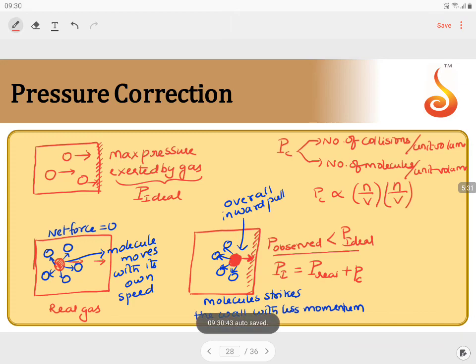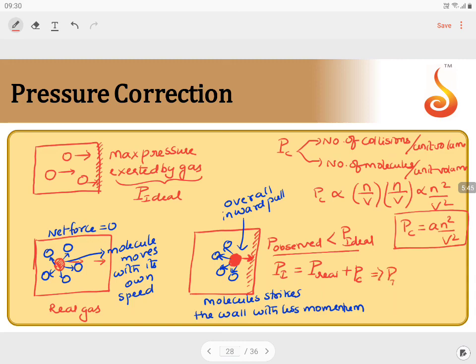So it will be proportional to n square by v square, which we can write as Pc equals some constant a into n square by v square. Now you have the pressure correction a n square by v square. We can write ideal pressure is equal to the observed pressure plus a n square by v square. This is your pressure correction.